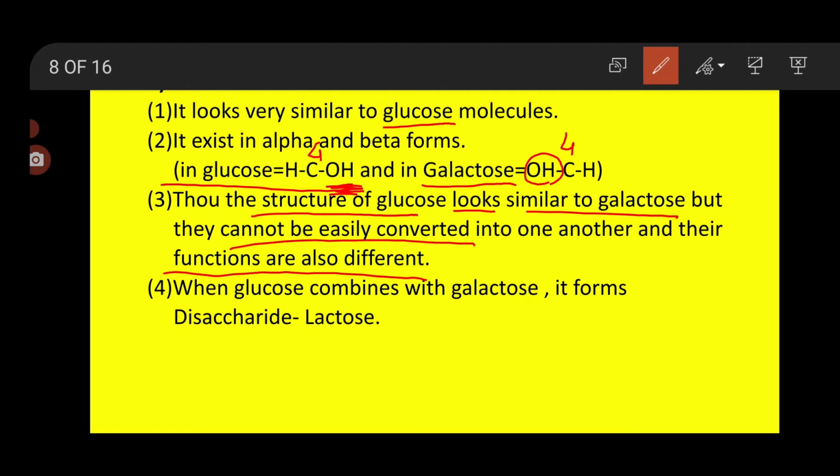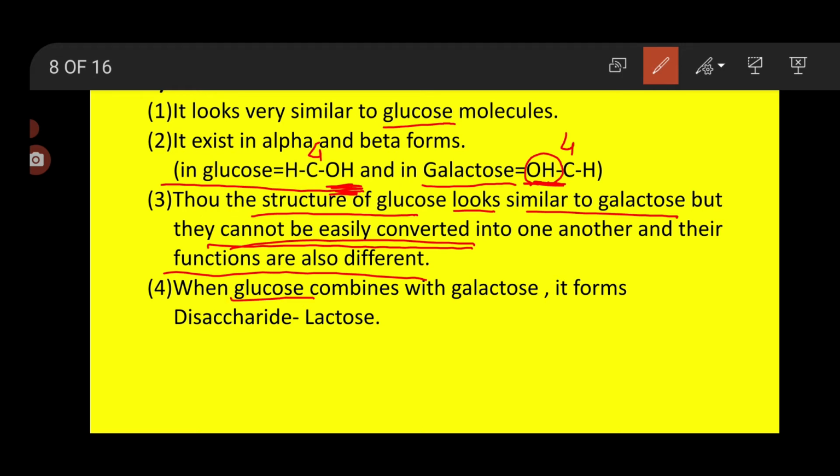Though their structure appears to be the same, not exactly the same, because only one difference is there between glucose and galactose. In case of glucose, the hydroxyl group is towards the right side of the fourth carbon atom, and in galactose the hydroxyl group is towards the left side of the fourth carbon atom. But though it appears to be similar, they are not easily getting converted into each other, and their functions are different.